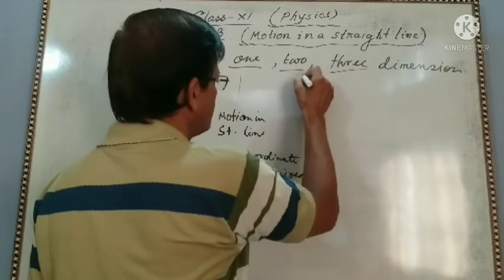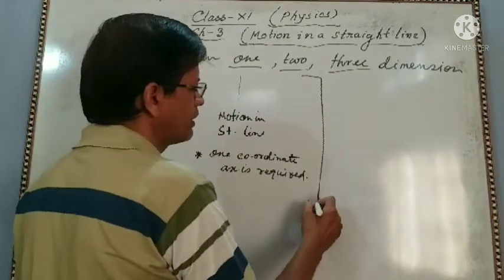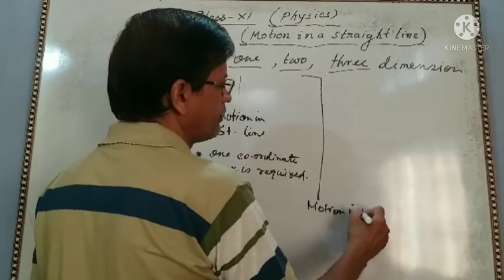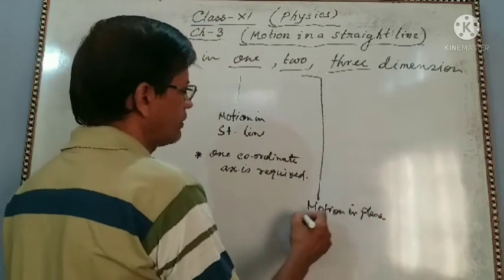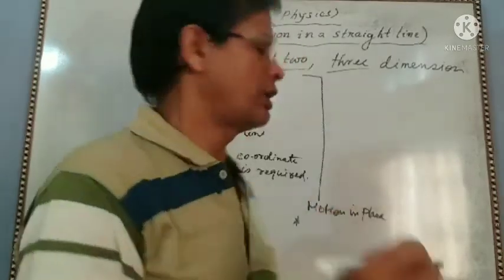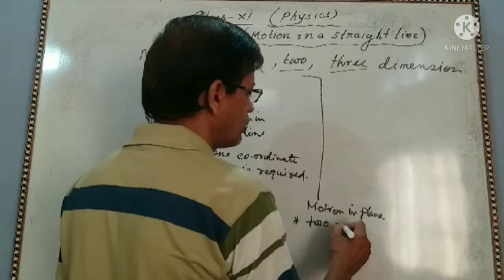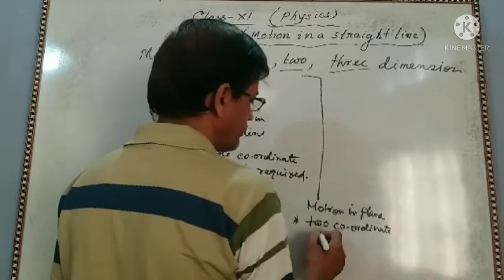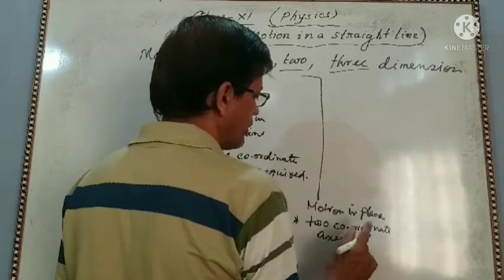Two-dimensional motion means motion in a plane. Here two coordinate axes are required.